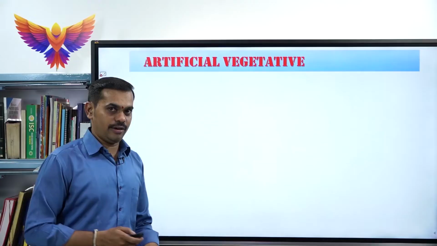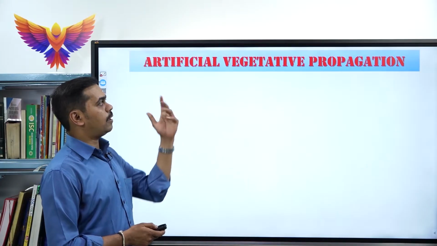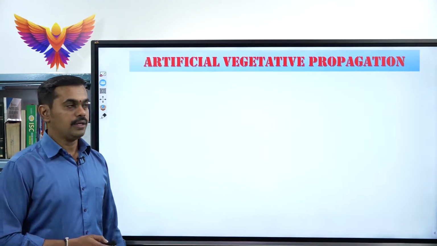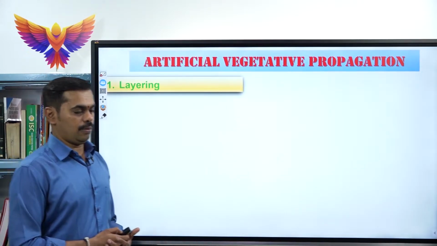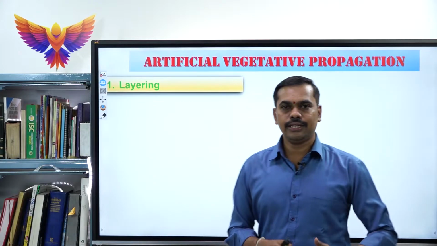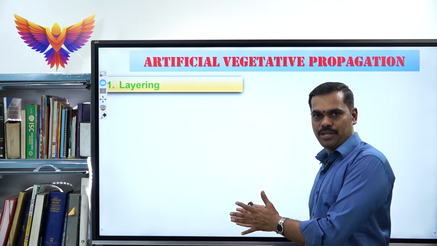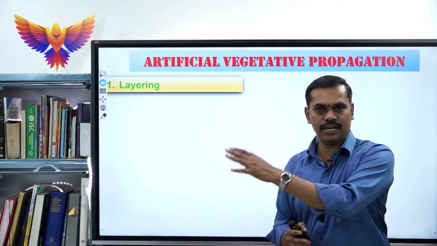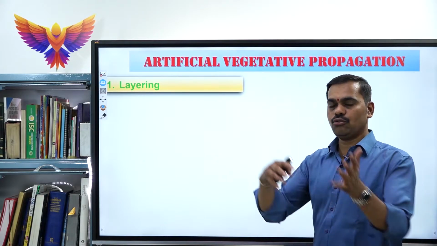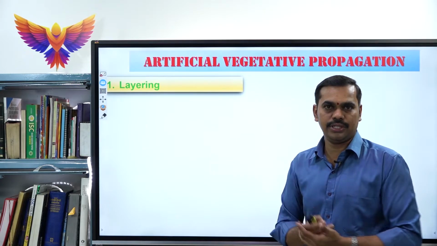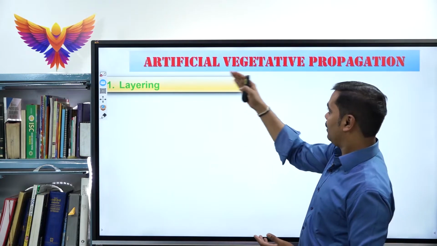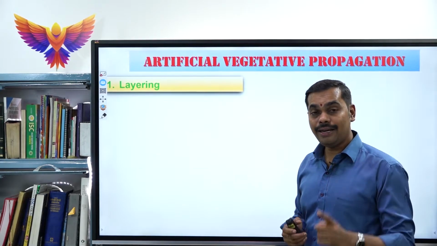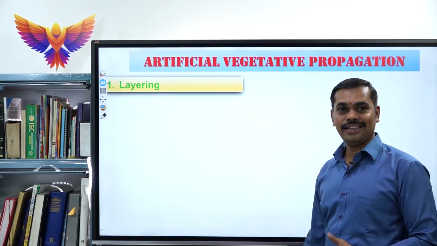So next, already I have told, we will be learning about artificial vegetative propagation. What do you mean by artificial vegetative propagation? Naturally happening ones we studied in the previous slide: a vegetative part of the plant body that can develop into a new plant happens naturally in some plants. But under artificial vegetative propagation, we have some types. Under that, the first one is called layering.